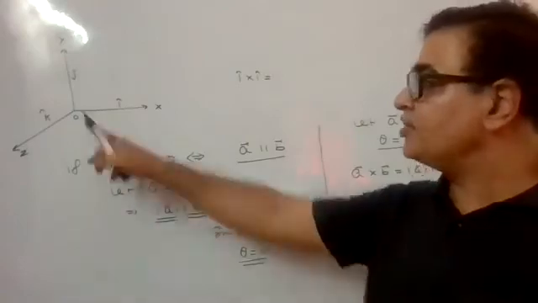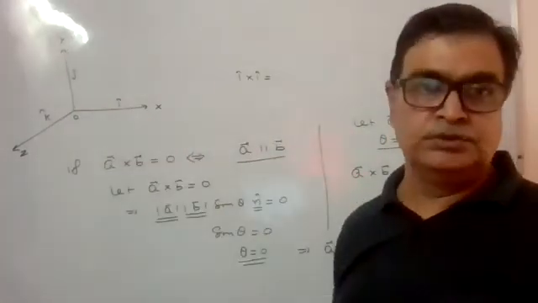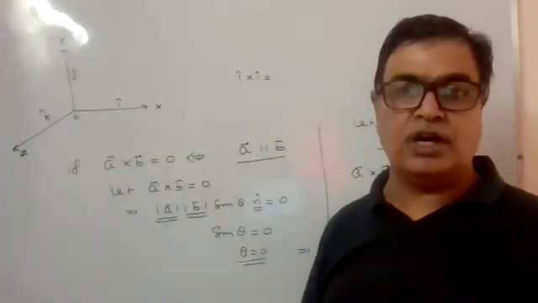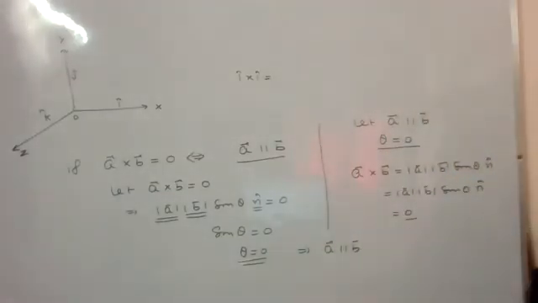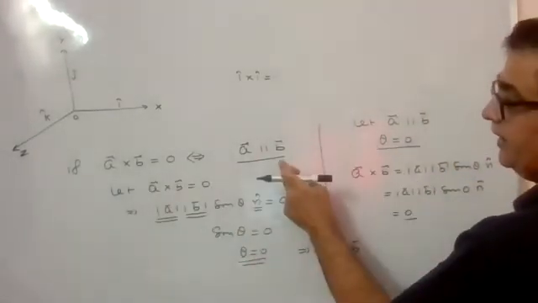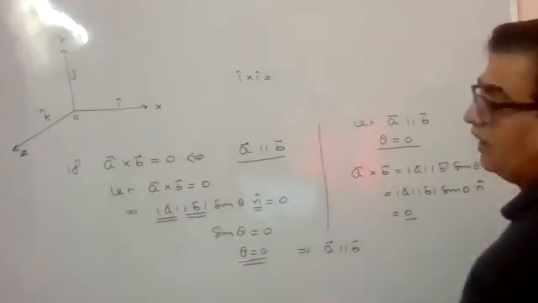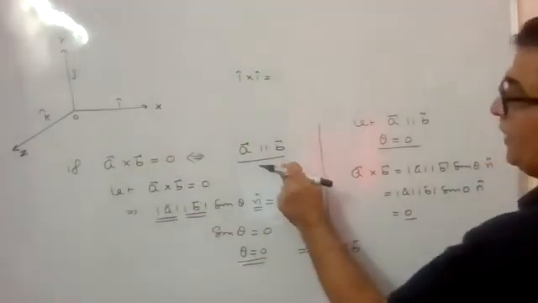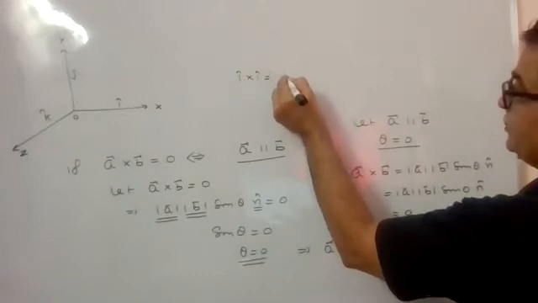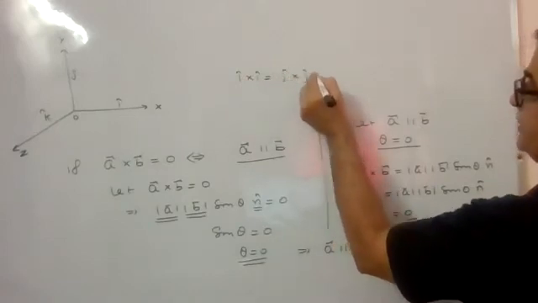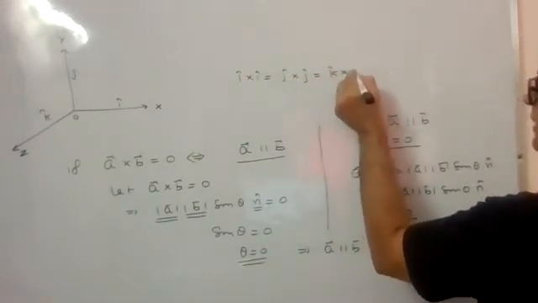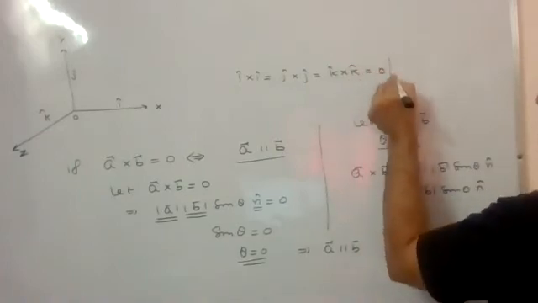I और I की direction में angle कितना है? 0. Means they are parallel vectors. और अगर parallel vector है तो cross product क्या आता है? अभी आपने पढ़ा है कि अगर A parallel B है तो cross product 0 होगा. और cross product 0 तो parallel आएगा. तो i cross i 0. j cross j 0.